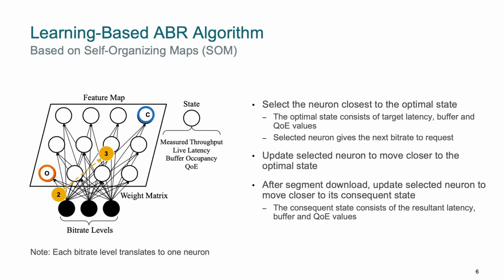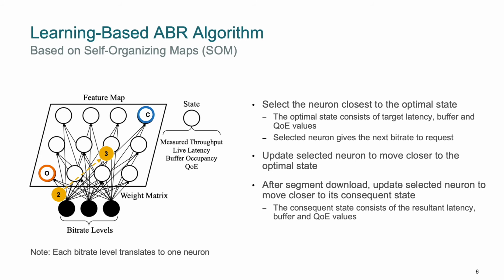In the third step, after the segment is retrieved and played back, we update the neurons again to learn from our past decision. We first identify our consequent state, based on the current latency, buffer, and QoE resulting from the previously selected bitrate. We then move the selected neuron closer to it.